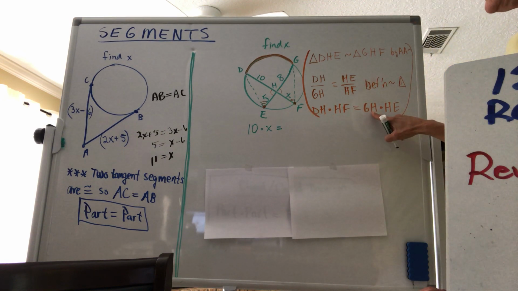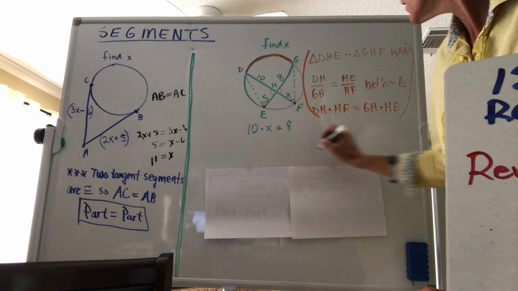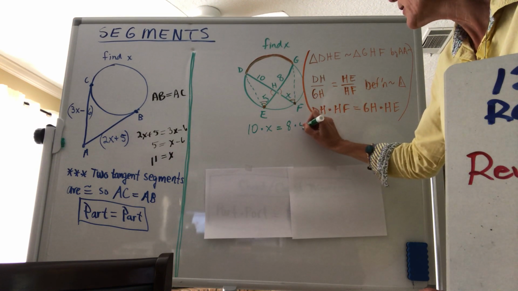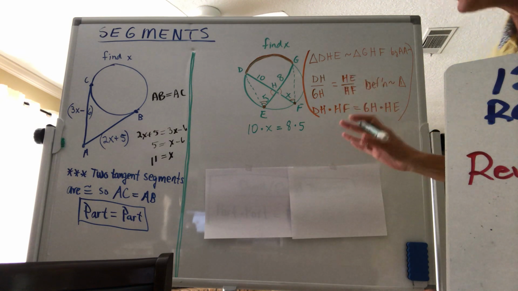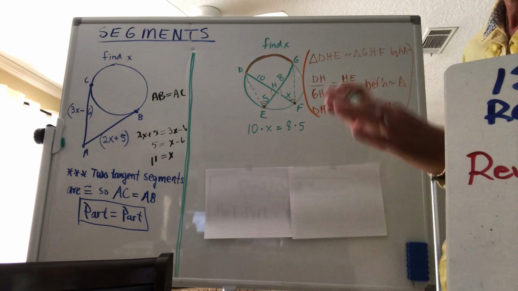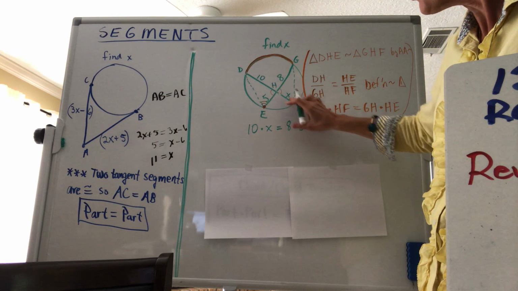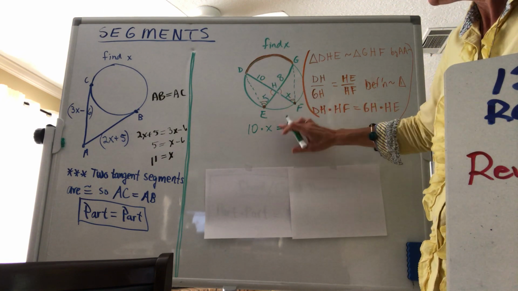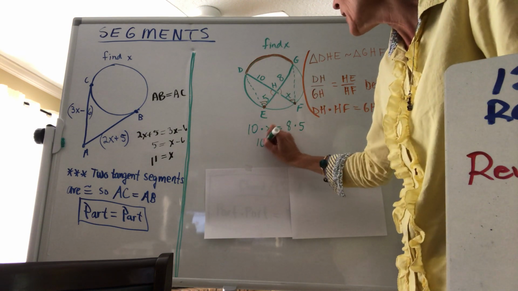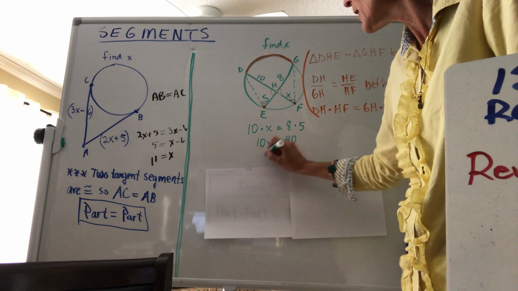And of course, that's going to be equal to GH. Well, G to H is 8, times H to E. H to E is 5. So I come right to saying, hey, I really have a shortcut here, and that's all we're looking at today. Today's a pretty easy lesson because all we're doing is taking one chord, multiplying the two parts, and that equals the other chord, multiplying the two parts. So I just get 10x is equal to 40, divide both sides by 10, and we are done.